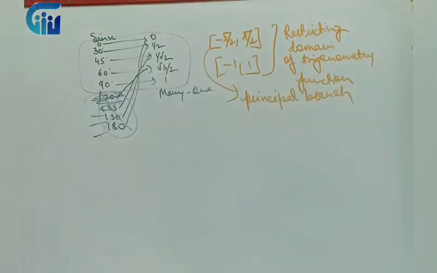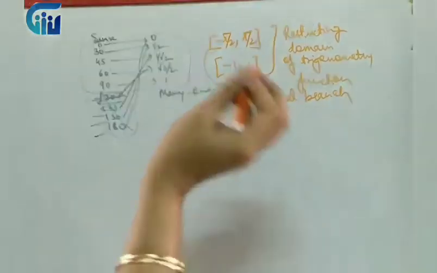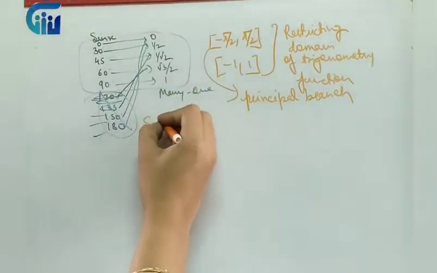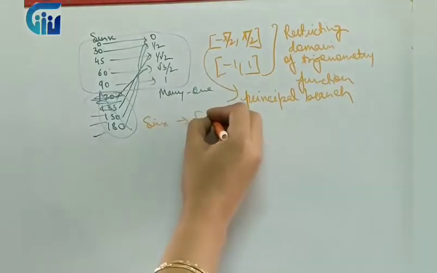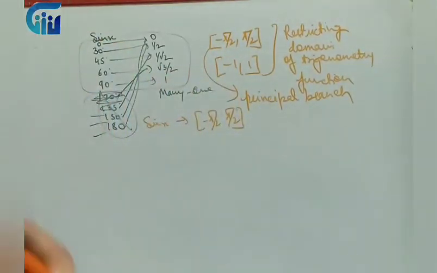So principal branch is where we start from 0 or near to 90 or 180. The starting point, the main point, we say is the principal branch, and the value over here will be known as the principal value. Similarly, we have restricted all these functions: for sine, it is the domain minus pi by 2 to pi by 2. Similarly, for cos and for other functions, we have restricted.